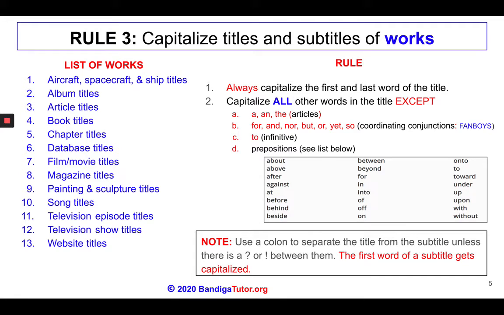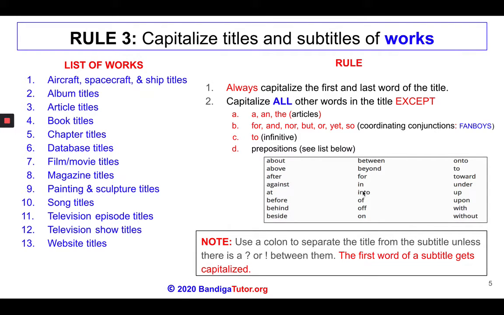The second part of the rule is to capitalize all the other words in the title except the words listed under A, B, C, and D. So A, B, C, and D: the fanboys, for, and, nor, but, or, yet, and so. Fanboys is just a memory device to remember those words. The word to, and then the list of prepositions listed here on the screen.